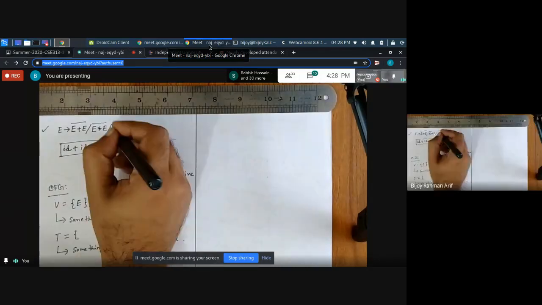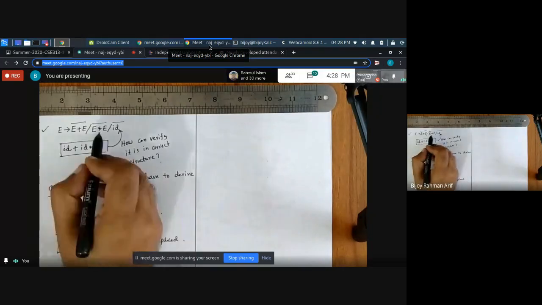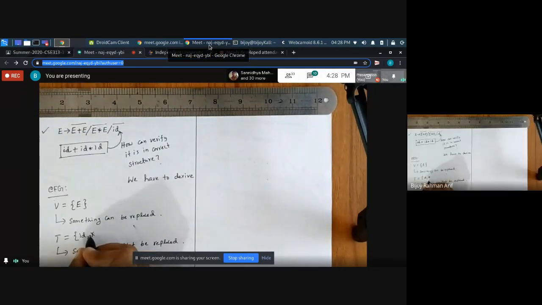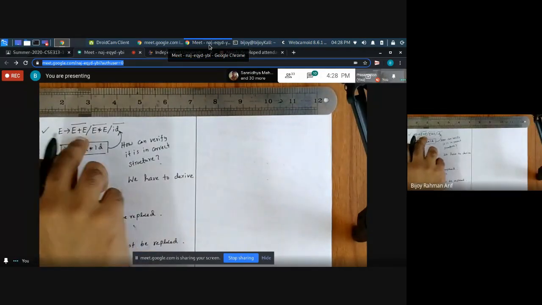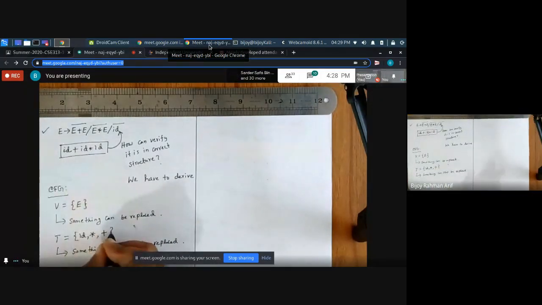ID. ID cannot be replaced. How about this star? Can it be replaced with anything? No. So star is a terminal. Plus also cannot be replaced.